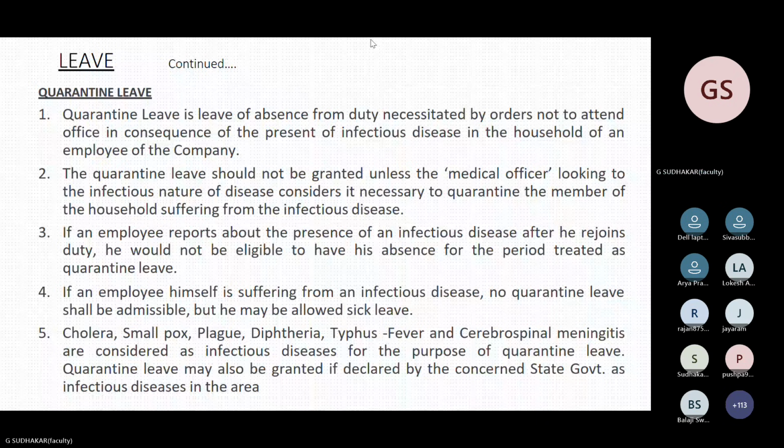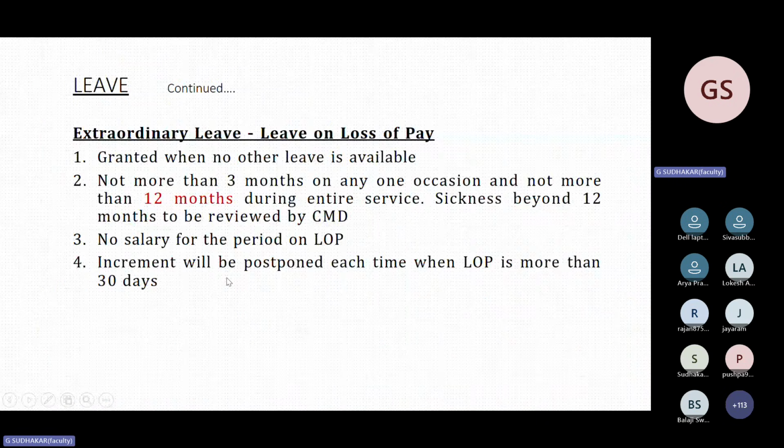For example, an employee was LOP for 20 days only during a particular year. The year will be calculated from the date of joining to the date of next increment. You will get the increment only on the date of next increment, after 1 year completion. Suppose he joined in the month of October 25. If 10 days LOP was availed in the month of December, the number of days is 10, which is less than 30, which will not affect his increment in October 26 when he is before confirmation.